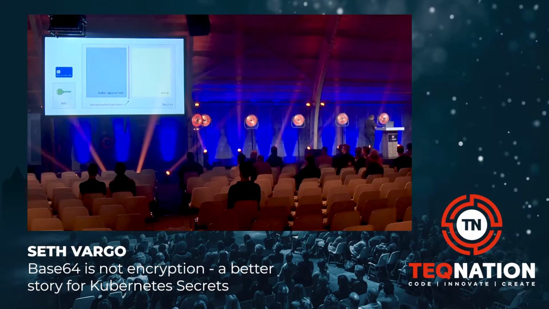So what does this look like? Well, it's very similar to all of the other diagrams we've seen. We have our piece of credit card data. That credit card data goes to the Kubernetes API server. The Kubernetes API server delegates to the encryption configuration. But the encryption configuration doesn't actually do the encryption anymore. Instead, the encryption configuration delegates to this third-party KMS, something like Amazon KMS or Google Cloud KMS.